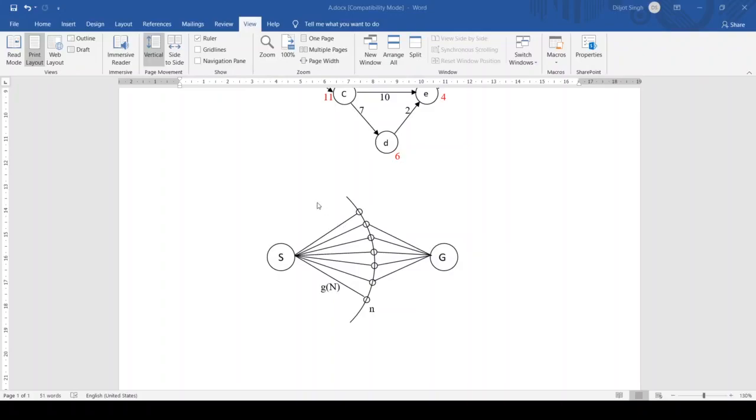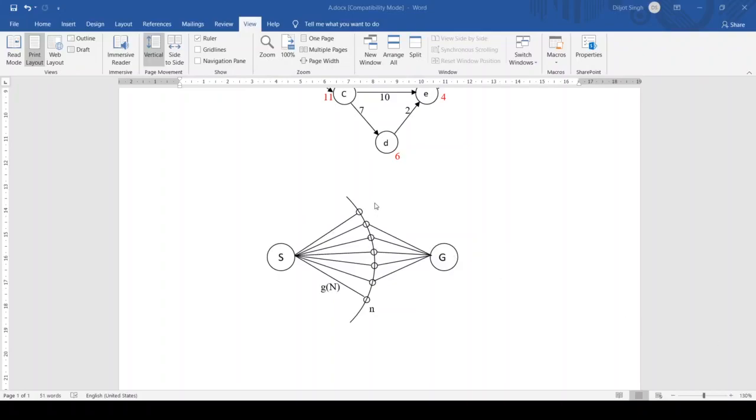If I have to go from S to N, what is S to N? It is the actual cost from the start node to N, and from N to G it is the estimation cost, that is the heuristic. It is not actual, but it is an estimation cost from N to G.